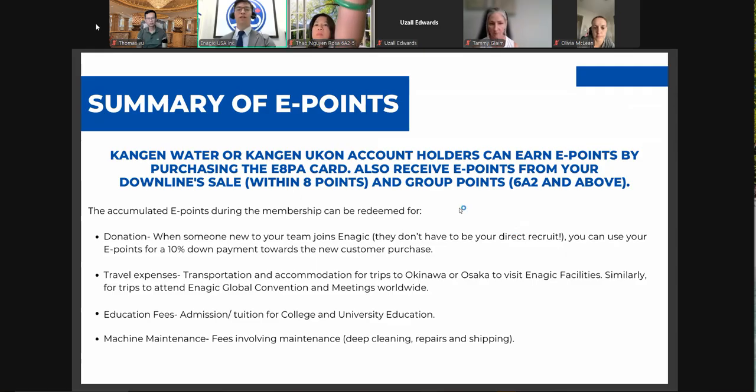So a little summary. We covered the E point, line points, and the group points. All the E points collected, you're going to be able to use as donation, which is a 10% down payment towards the new customer purchase in your downline. It doesn't have to be direct. So you can always help. You can lend a hand, basically give 10% down payment in your downline, help someone.